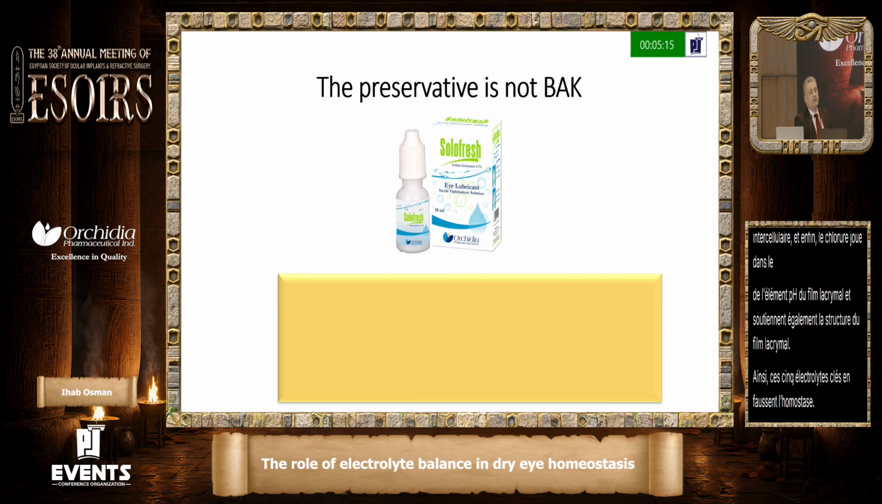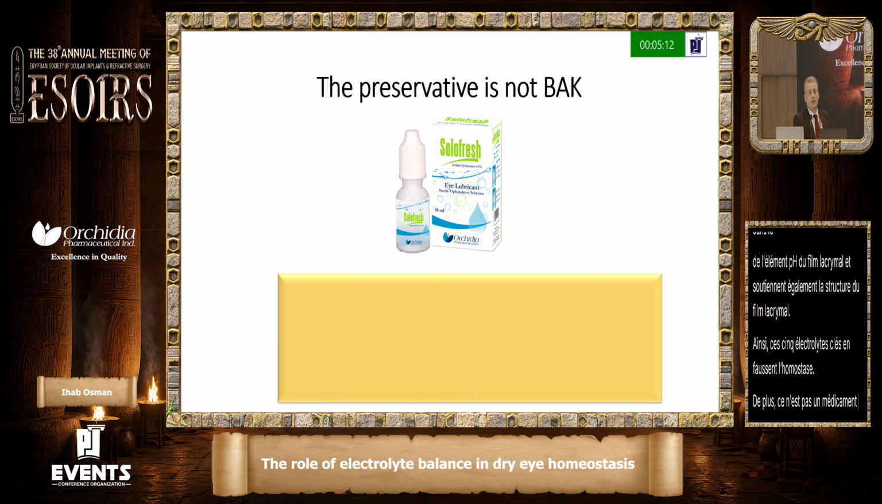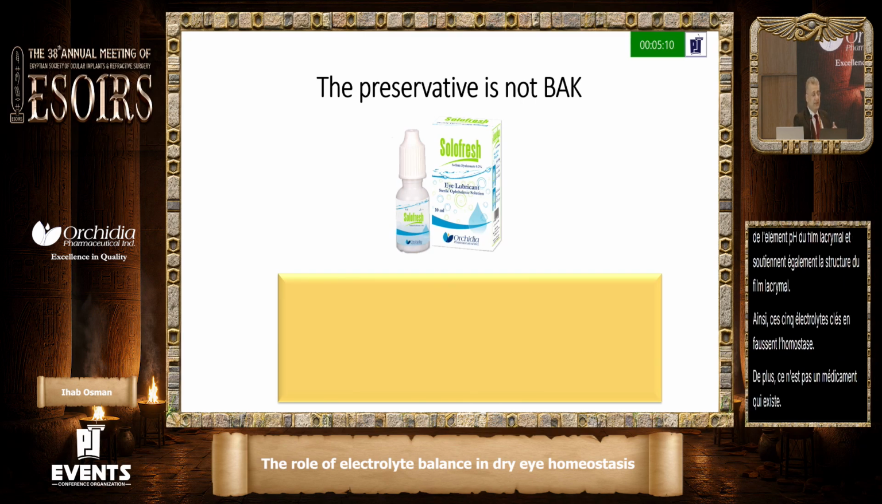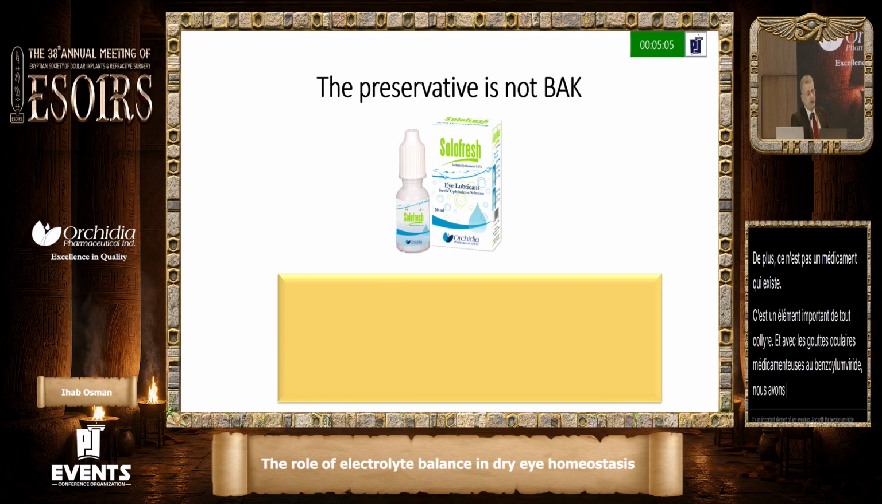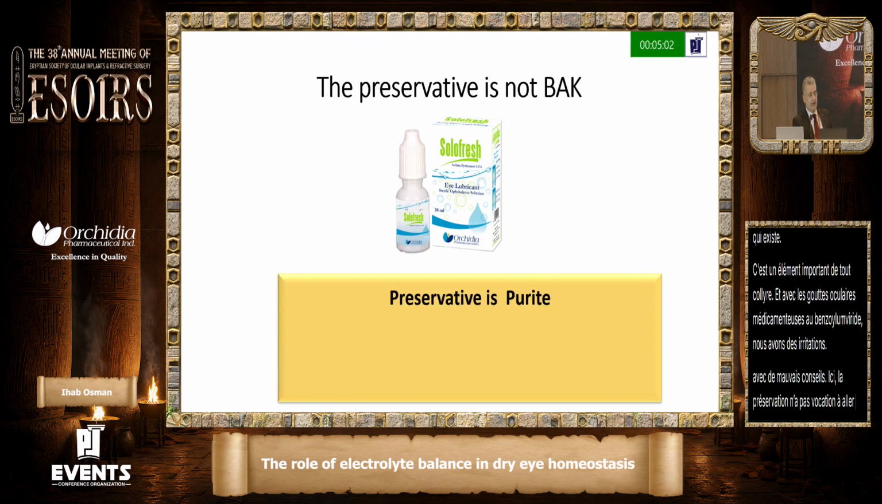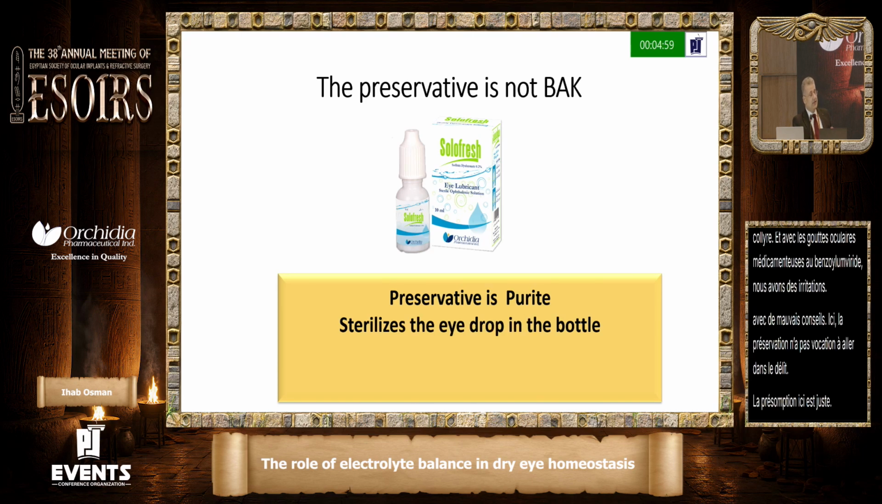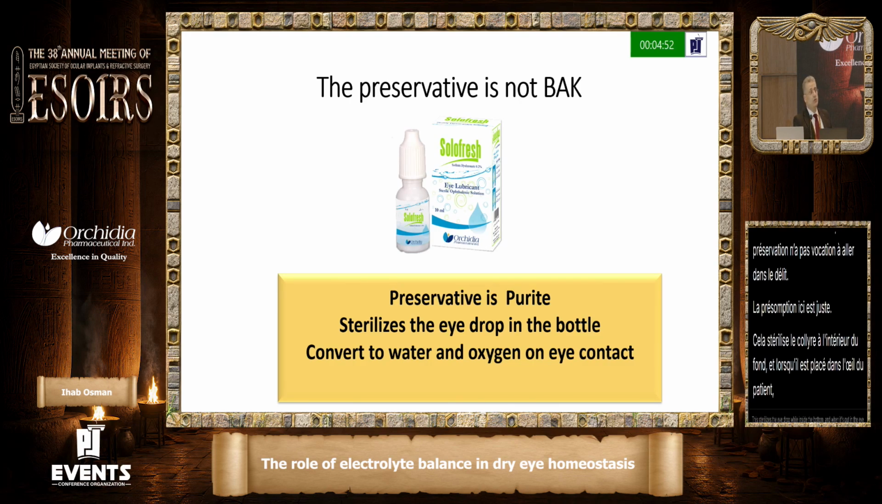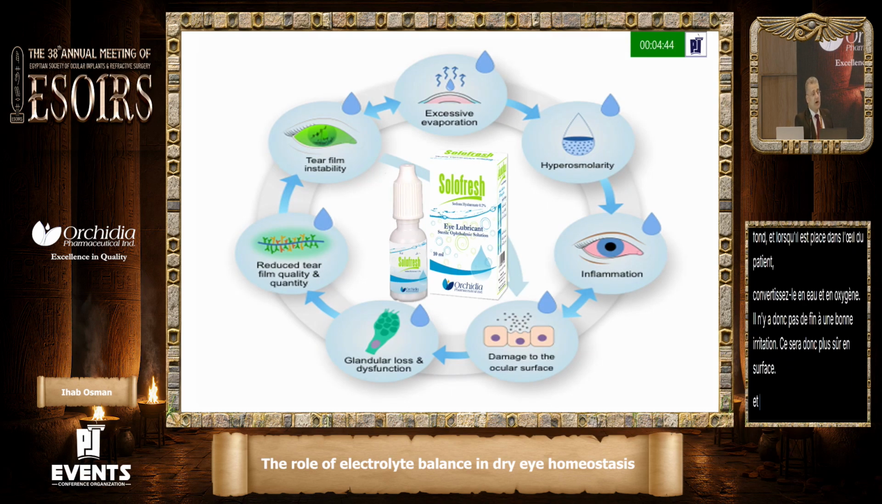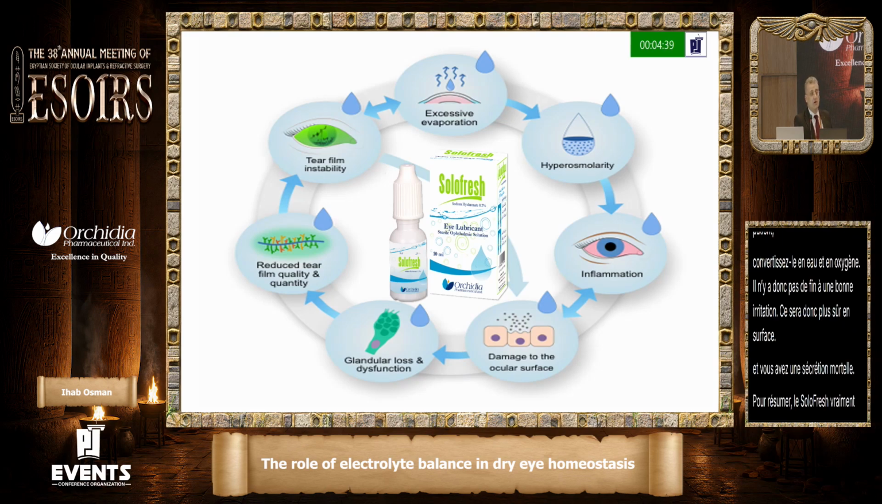Also, it's important to note that the preservative is an important element of any eye drop. With benzalkonium chloride medicated eye drops, we have irritation with prolonged use. Here, the preservative is not benzalkonium chloride. The preservative here is purite, and this purite sterilizes the eye drop while it's inside the bottle, and when it's put on the eye of the patient, it converts into water and oxygen. So there is no benzalkonium chloride irritation, so it's going to be safer on the corneal surface, and we have less irritation.